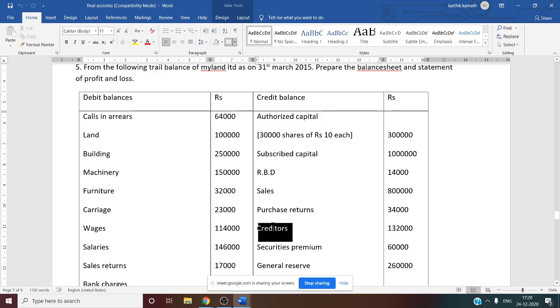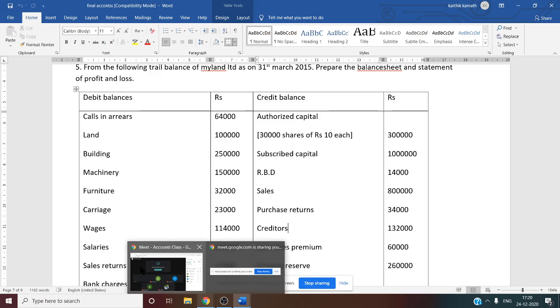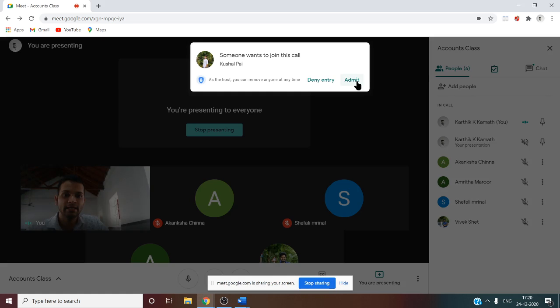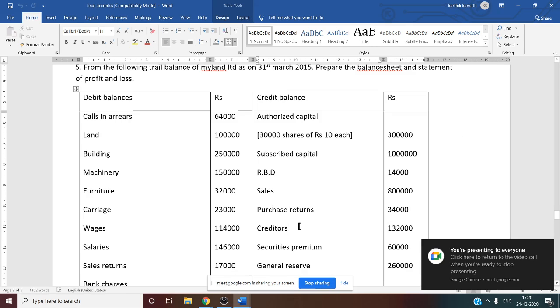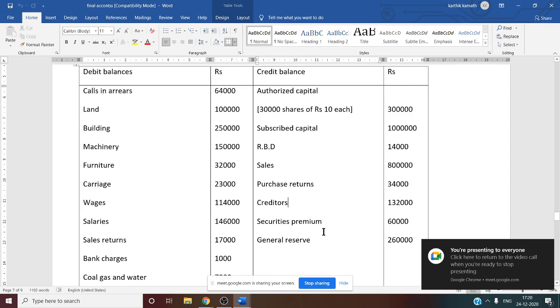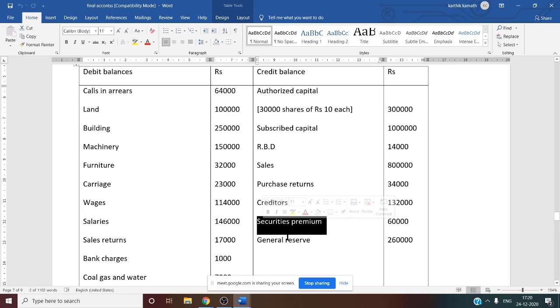Now that is clear. Then what about creditor? Creditor is a trade payable. Creditor information, it is a trade payable information. So whenever it is a trade payable information, what you have to do, that is working note number 8. There you have to consider this trade payable information. Then what about securities premium? Securities premium, it is reserves and surplus information. So that is working note number 2. There you have to show. And general reserve, again working note number 2. There you have to show.